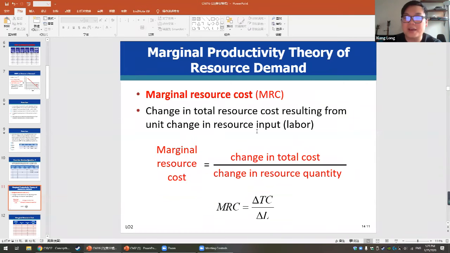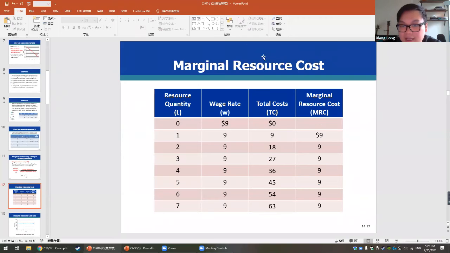So in order to calculate marginal resource cost, we assume that this is a pure competition market model, so the wage rate will be exactly the same. No matter how many labor you hire, you pay the same wage for each labor. So the total cost is actually very easy. We just use the wage rate multiplied by the resource quantity.